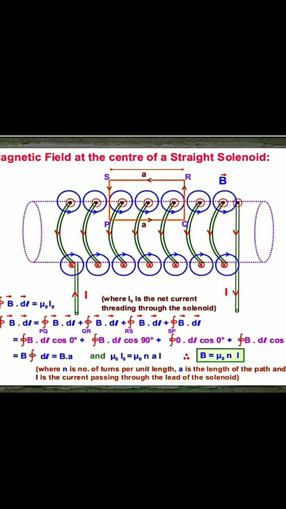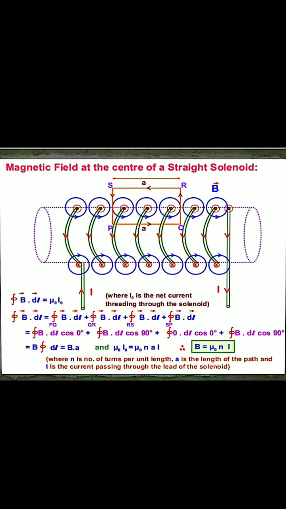According to Ampere's circuital law, the closed integral of B dot dl equals mu 0 into I. We know this one.